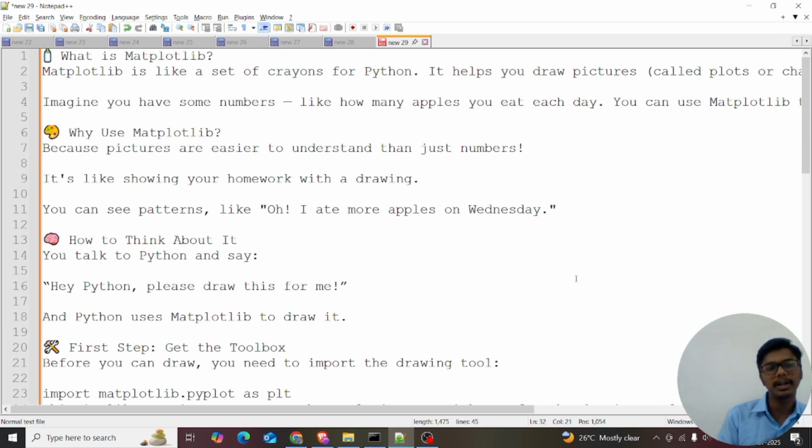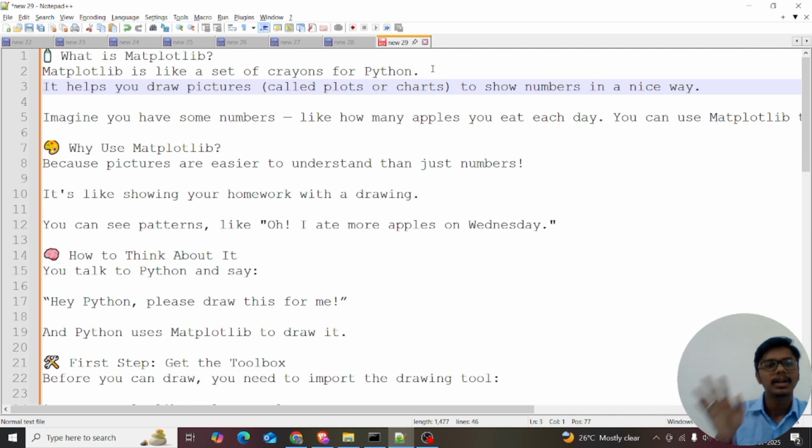So what does Matplotlib mean? I come with an interesting story. Every time, I consider you as a baby and I explain these concepts like you are a baby. I relate these concepts with a story. So what is Matplotlib? Matplotlib is a set of crayons for Python. We are continuing the Python crash course, right? So it's also a library. Matplotlib is a set of crayons for Python.